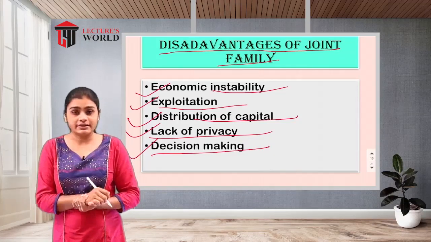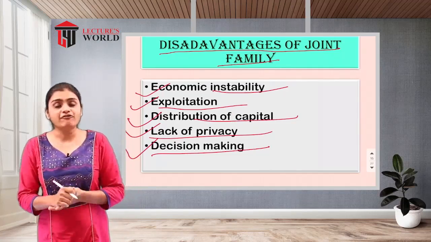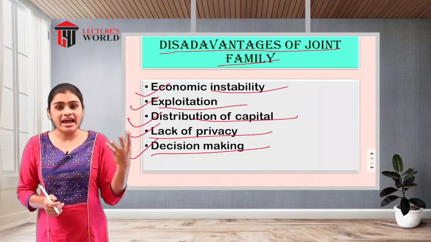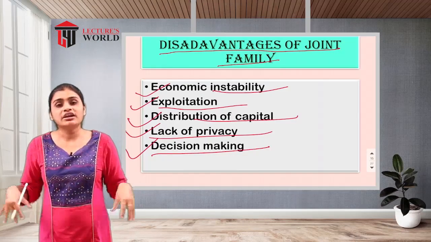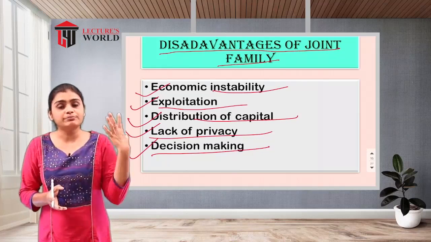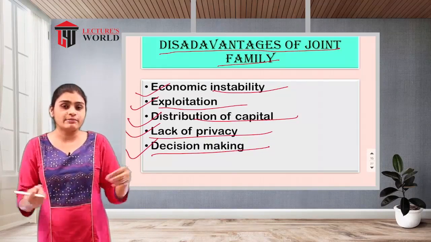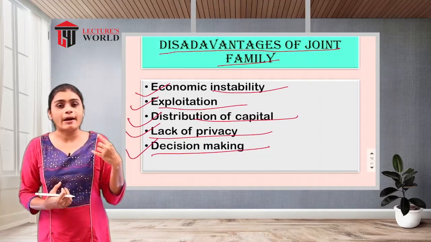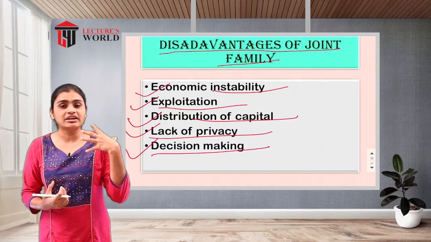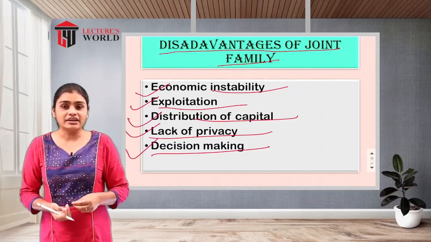Another disadvantage is decision making, because in this type of family, they will not be able to take any single decision by themselves. To take any decision, they have to get permission and discuss everything with all the family members, and the head of the family will run this type of family. So all the time they have to ask the head of the family before taking any type of decision.